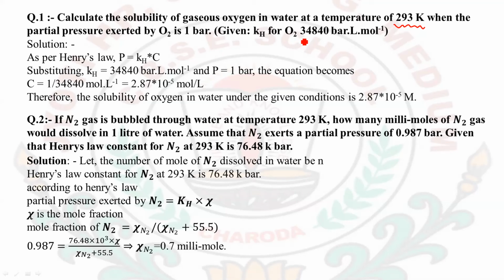Given KH for oxygen is 34840 bar L mol⁻¹. The value of KH, the temperature, and the partial pressure are all given in the question. So let's start solving this question.